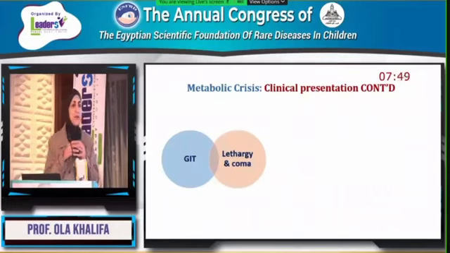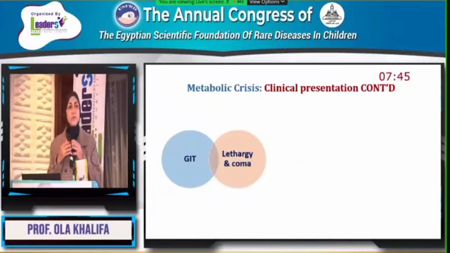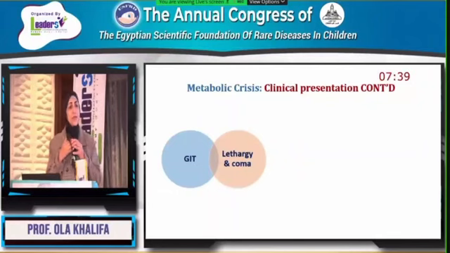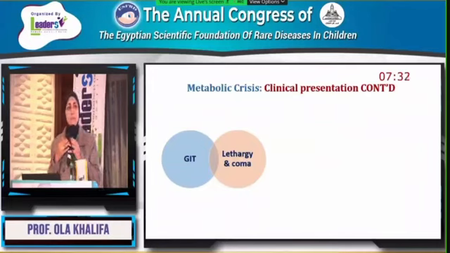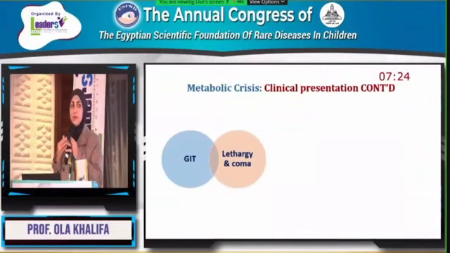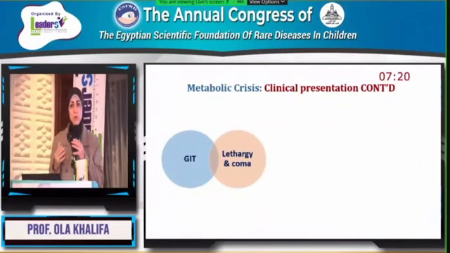Lethargy and coma. Coma can be seen in a lot of inborn errors of metabolism. For example, aminoacidosis such as maple syrup urine disease, and it can also be seen in urea cycle disorders. We can also see cerebral edema in patients with maple syrup urine disease, attributed to high leucine encephalopathy, as well as in patients with urea cycle disorders, attributed to excessive or increased ammonia beyond the normal level.